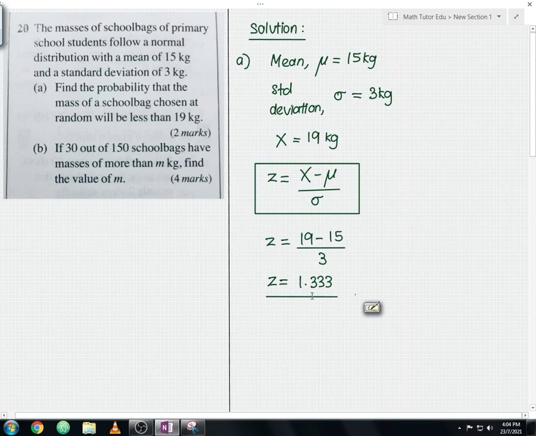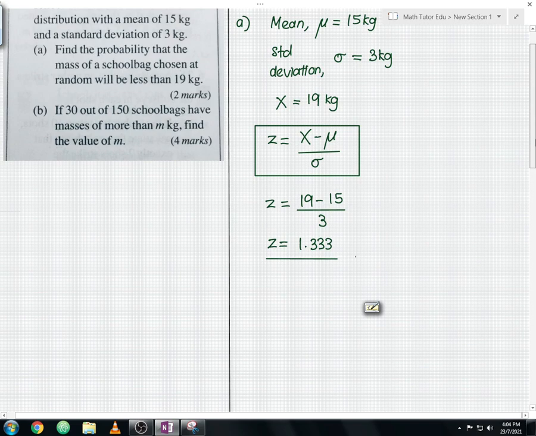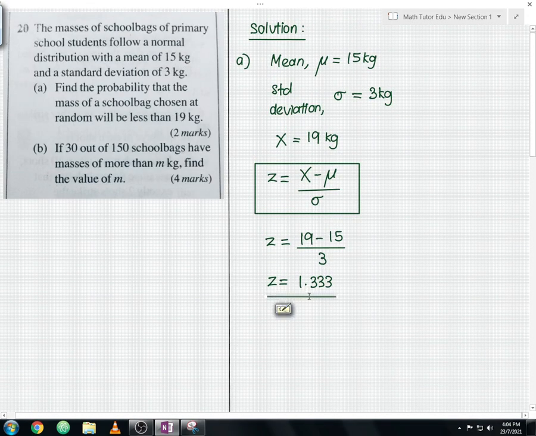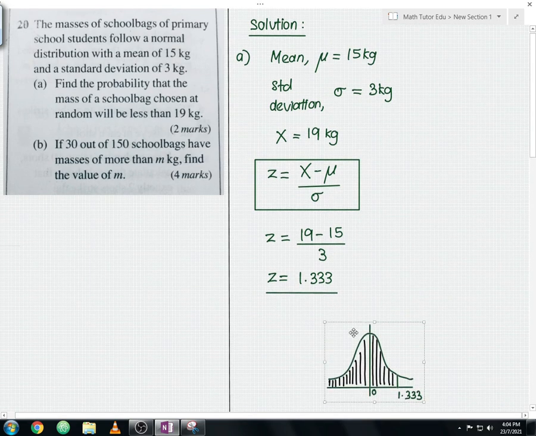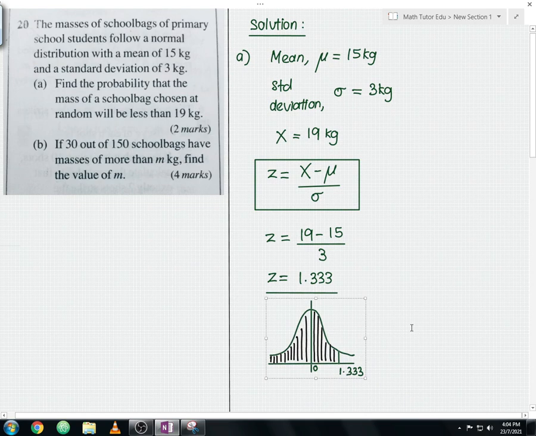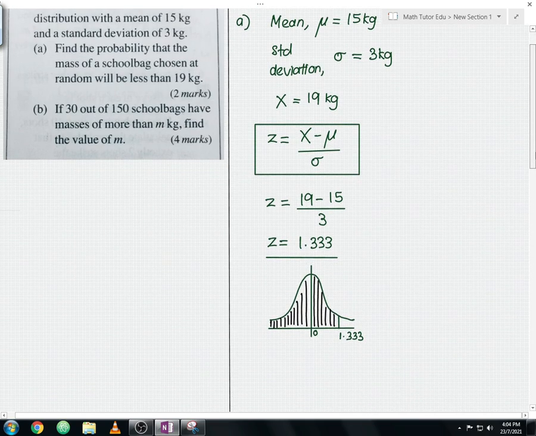Once you obtain the z-score, the next step is we can sketch the bell curve. By the way, I've already completed the bell curve for you, so let me show you the bell curve now. Okay, so please wait. This is the bell curve that I've already sketched for you.